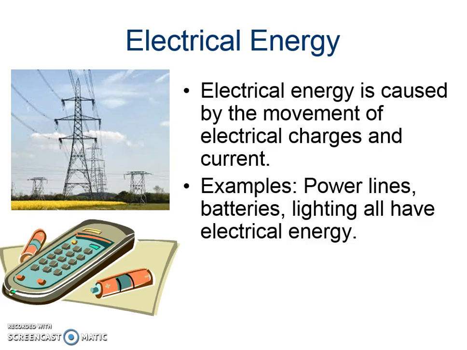Next, electrical energy. Electrical energy is energy caused by the movement of electrical charges and current. So, pretty much anything that runs on electricity or batteries is considered electrical energy. Power lines have electrical energy flowing through them. Batteries have stored energy. Lighting within our houses, any appliance, all have electrical energy.